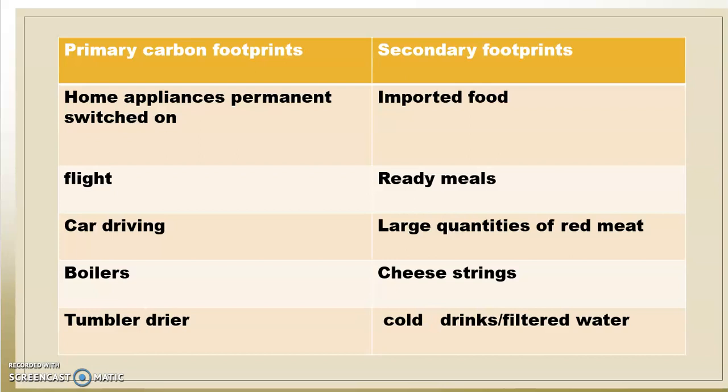Car driving, boilers, geysers, tumble dryers, and any electric appliances we use in our houses are all primary carbon footprint emitters. Whereas all the ready-made food or ready-made articles we buy from the markets come under the category of secondary carbon footprint emitters.